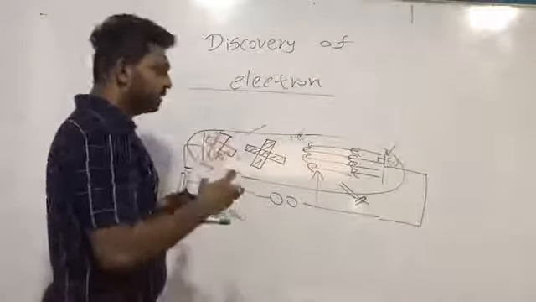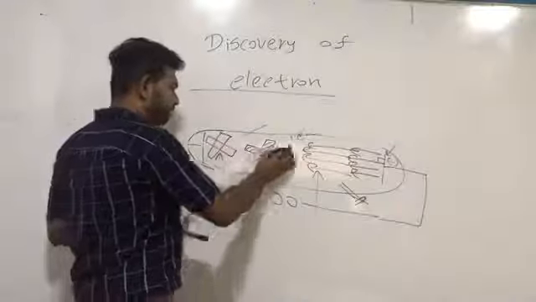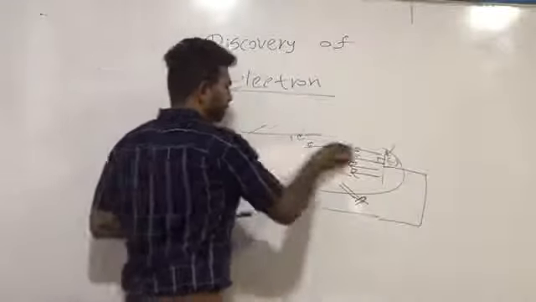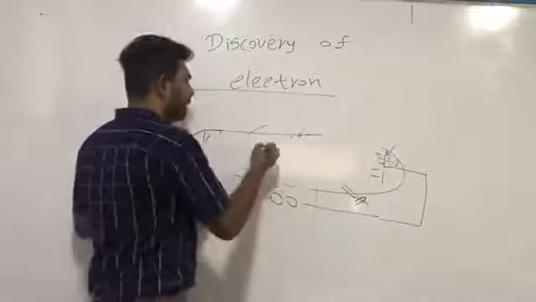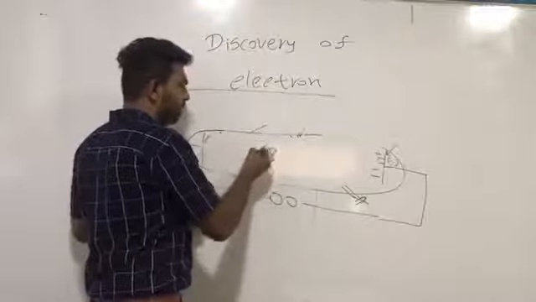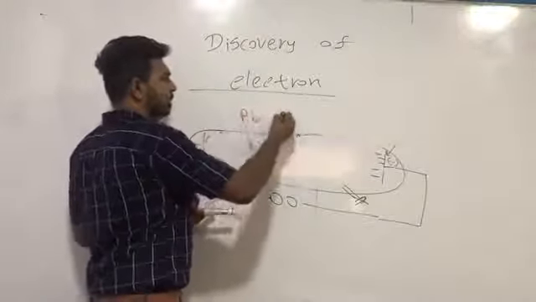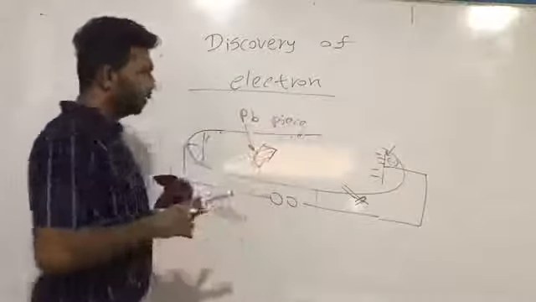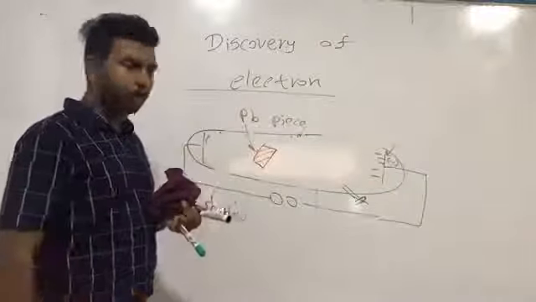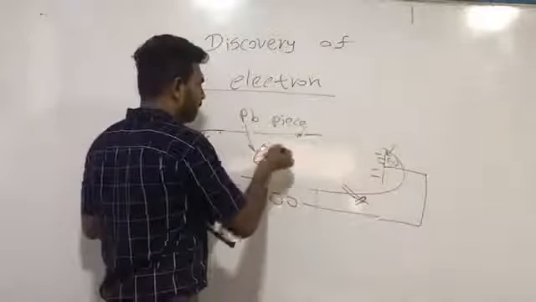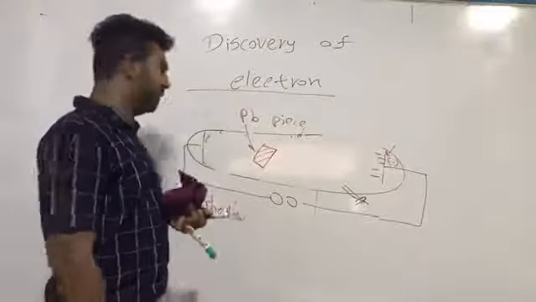Then Thomson conducted another experiment to identify another property of cathode rays. Thomson inserted a small piece of lead into the cathode ray tube, and he observed that this solid piece turns to liquid.